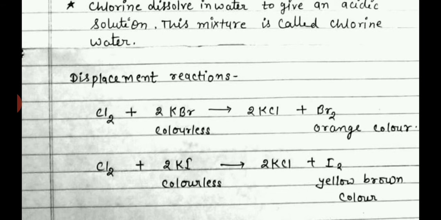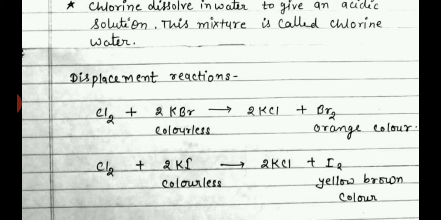Now come to the second reaction, the displacement reaction. In the displacement reaction, what will happen? One species displaces another species from a compound. KBr is a compound and Cl2 is an attacking reagent. When Cl2 attacks KBr, it displaces Br. Br is less reactive than chlorine, we know that.